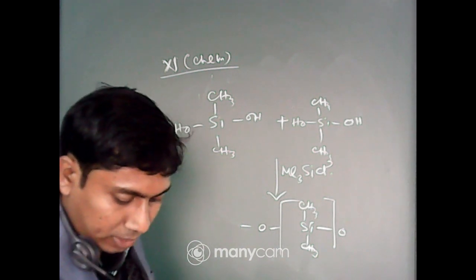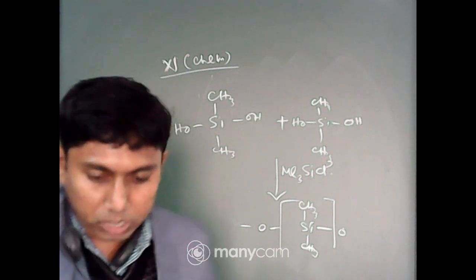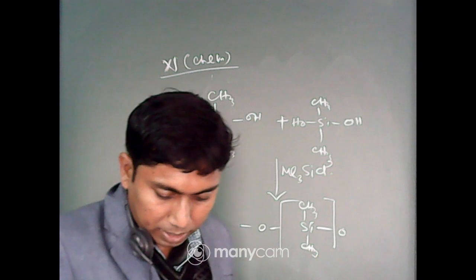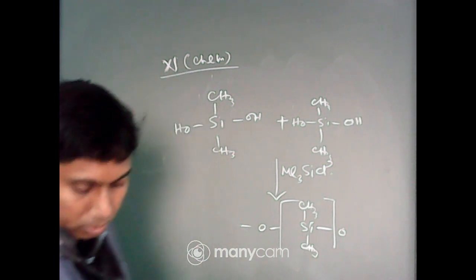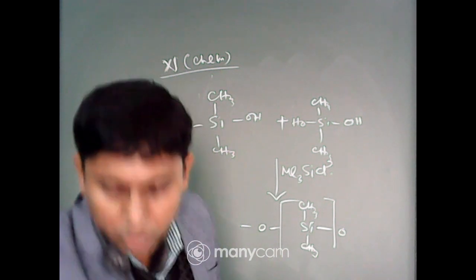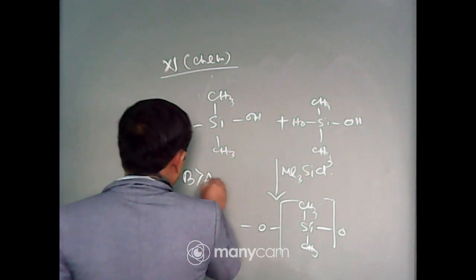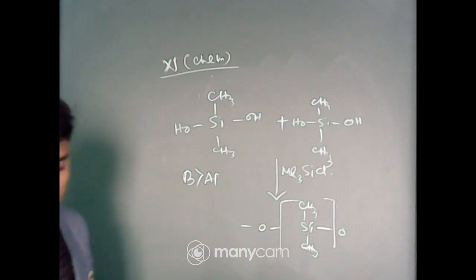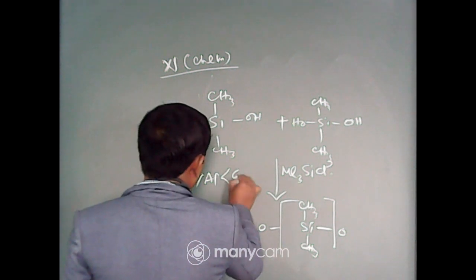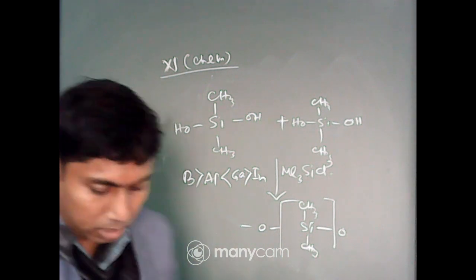Next one, ionization enthalpy of the elements of group 13 follows the order. Ionization enthalpy of group 13, that is boron, aluminium, gallium, indium and thallium. Okay. Now, there is a variation in the ionization enthalpy. The series is that boron is greater than aluminium, which is less than gallium, but gallium is greater than indium, and indium has ionization potential which is less than thallium.